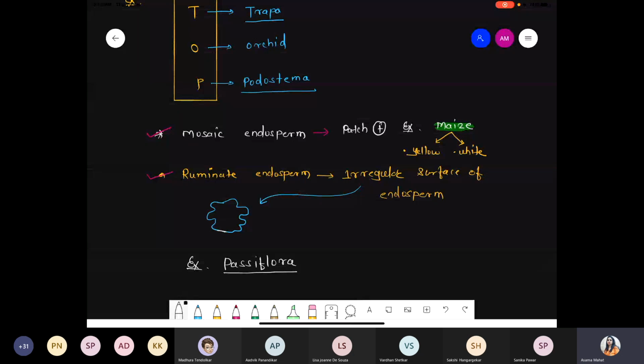Got it? Any doubt from the endosperm? Spruha, Vardhan, Priyanka, Shanvi, Sham. Got it? Okay, Spruha. Good.